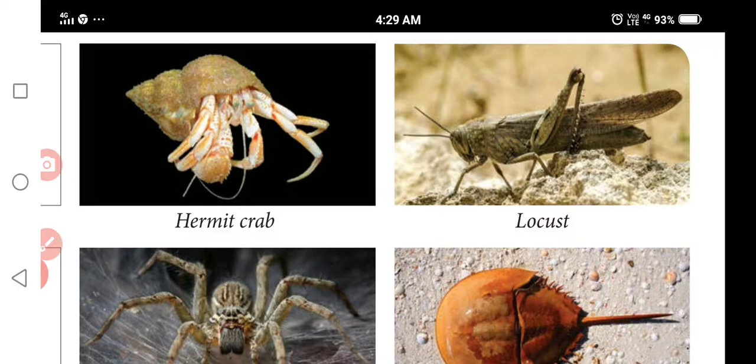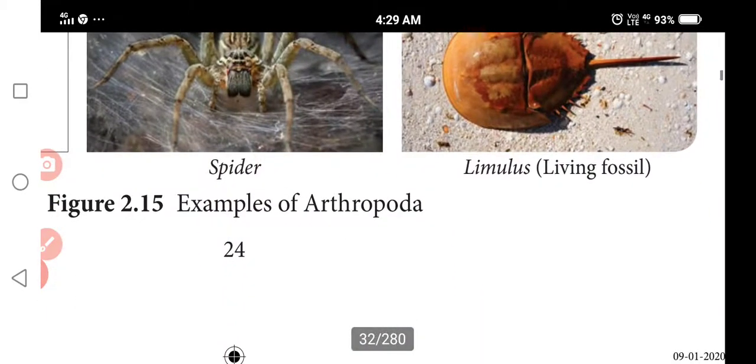Sensory organs like antennae, eyes and statocysts are present. Excretory organs are Malpighian tubules, green glands and coxal glands. Mostly dioecious, oviparous animals. Fertilization is internal, and many larval stages with metamorphosis are followed.